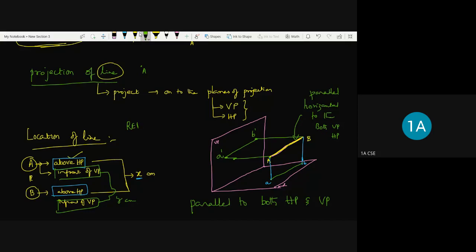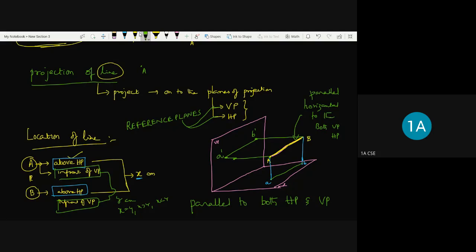So what are reference planes? Reference planes are nothing but the vertical plane and the horizontal plane. The line is parallel to both HP and VP when its two endpoints have the same distances from the reference planes, from the vertical plane as well as from the horizontal plane. Of course, X and Y may vary: X equal to Y, X greater than Y, or X less than Y. That doesn't matter. But the distance of the endpoints from the same reference plane should be equal.